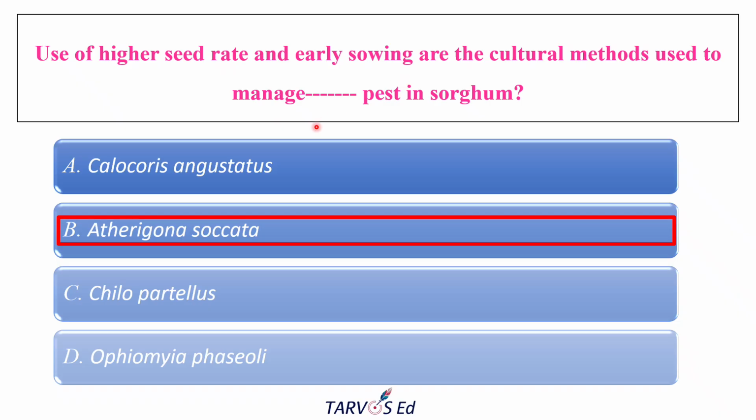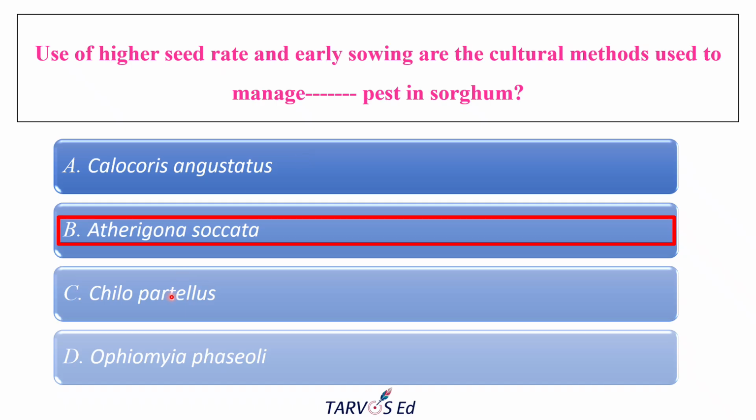Okay, and why the other pests are wrong: Calocoris, which is a bug, usually attacks flowers and grapes only. Okay, not the seedling stage. So right there itself, we can omit this answer. It won't be coming.